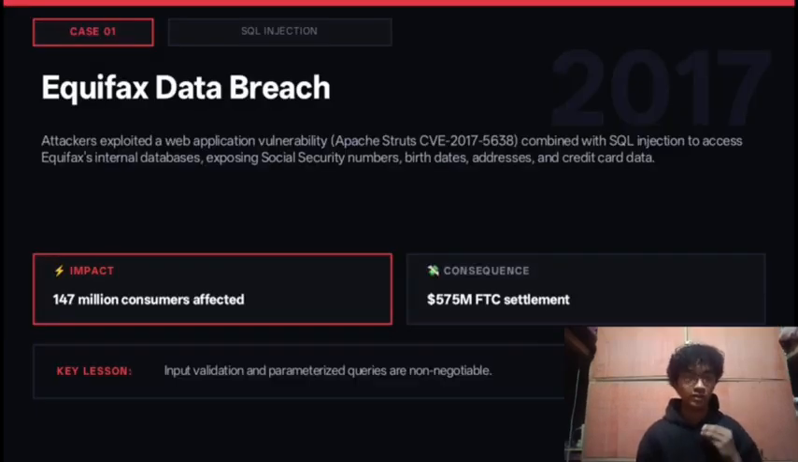The first case was Equifax in 2017. Equifax is a credit company that holds financial information on millions of Americans. Attackers found a vulnerability in their website and used it to get into their database. They stole social security numbers, birth dates, and financial records of 147 million people. That's almost half the US population. After that, Equifax paid a $575 million fine. So the lesson here is always validate your inputs and use parameterized queries.